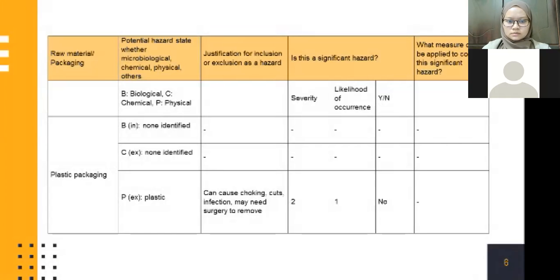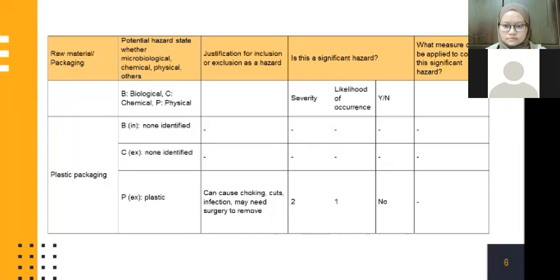For the last raw material, which is packaging, they use plastic packaging. So the potential hazard is only physical, which is plastic. It can cause choking, cuts, infection, and may need surgery to remove. The severity is 2. The likelihood of occurrence is 1, and is it a significant hazard?